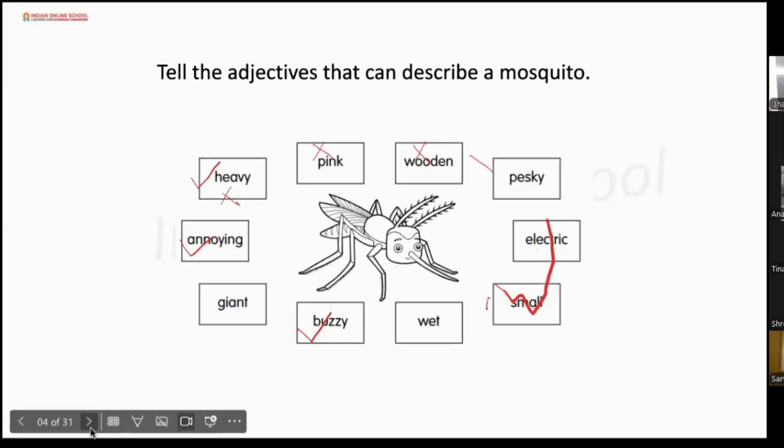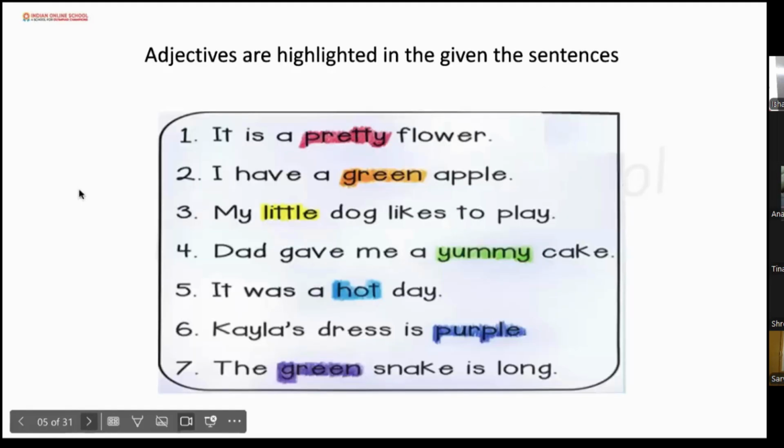So these are all adjectives to describe this mosquito, right? Yes, ma'am. Now we have a few sentences. It is a pretty flower. Now I will ask the question, how is the flower? Pretty. So the adjective here is pretty. The next one is, I have a green apple. Green. It is telling the color, right? Green is the adjective here.